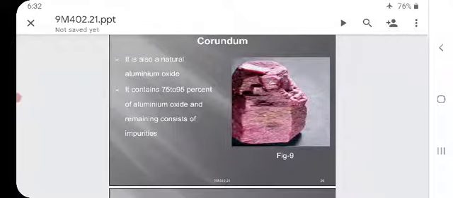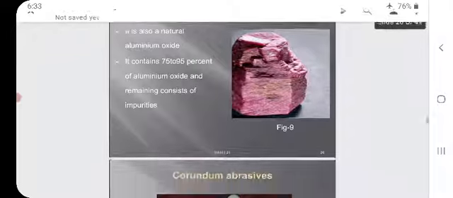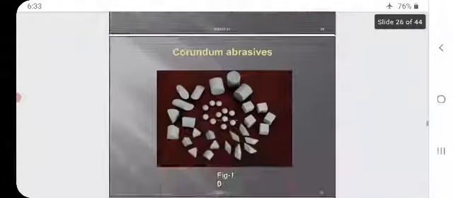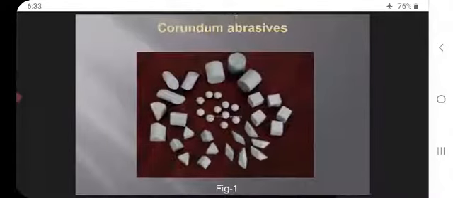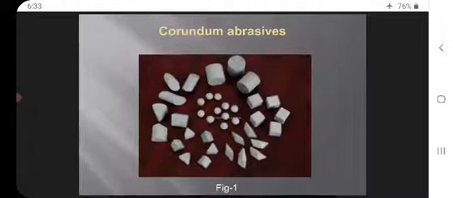It contains 75 to 95% aluminum oxide and the remaining consists of impurities. I am zooming so that you can see clearly on the screen. These are all corundum abrasives.